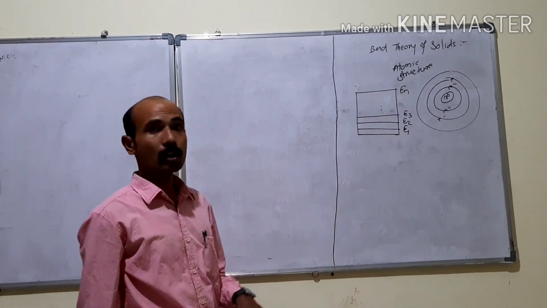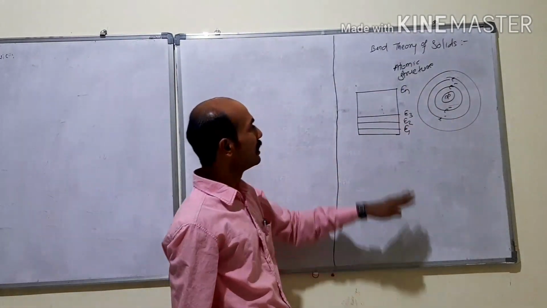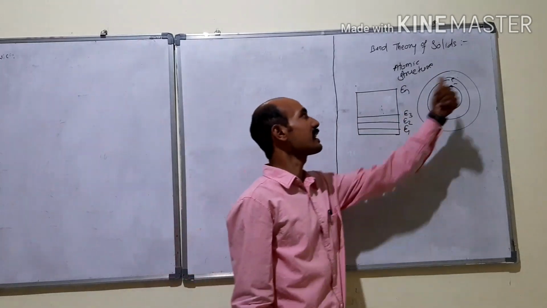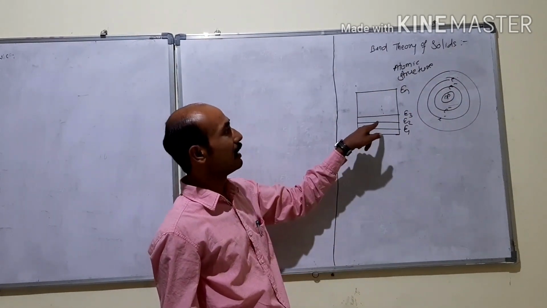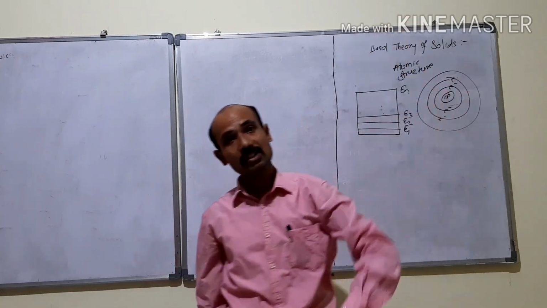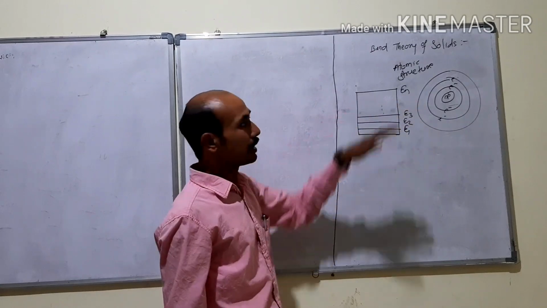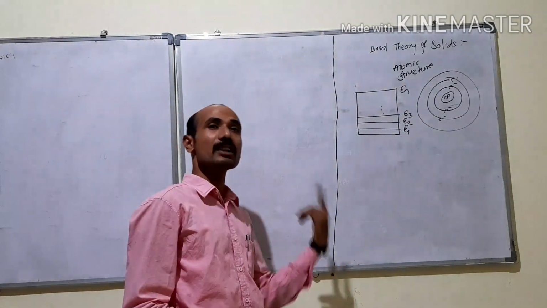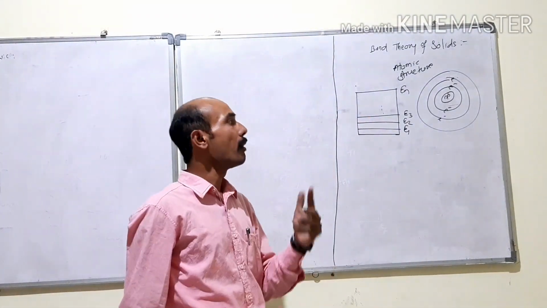Now, the electrons which are in the first orbit will reside in the first energy level. The electrons which are in the second orbit will reside in the second energy state. And the electrons which are in the last orbit will reside in the last energy state. The last level may be completely filled, or sometimes it is partially filled.